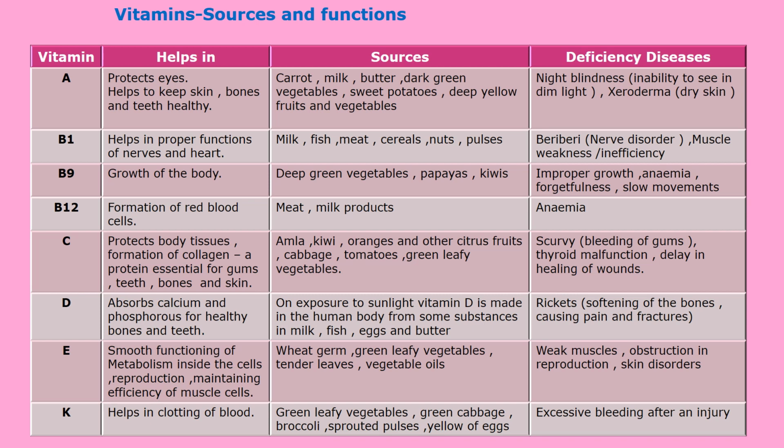Now the deficiency disease due to lack of vitamin K is excess bleeding after an injury. Means suppose there is any injury to our body part, then due to a lack of vitamin K there is excessive bleeding. So these are the vitamins, their sources and functions, children. This table you have to study very carefully, okay, children.